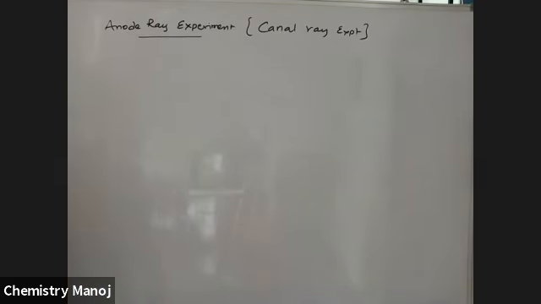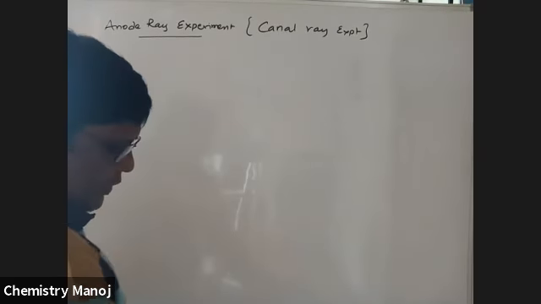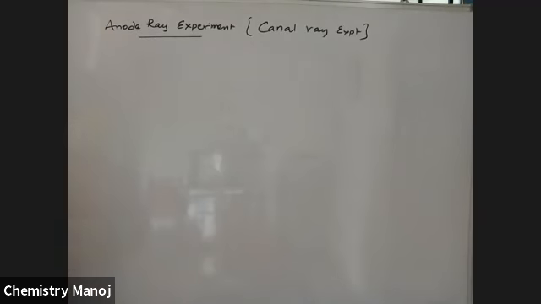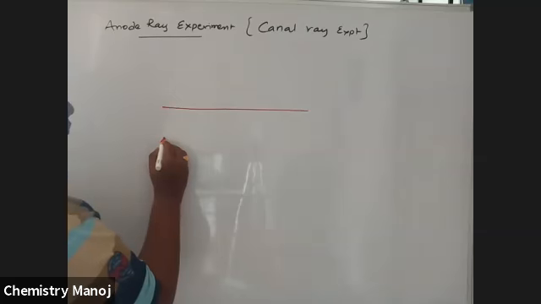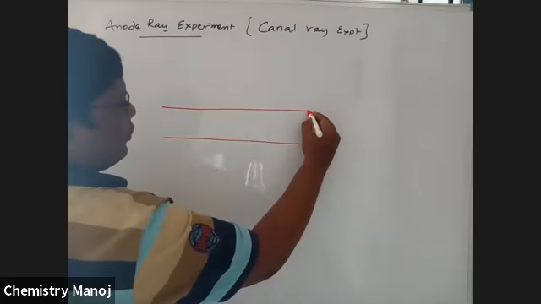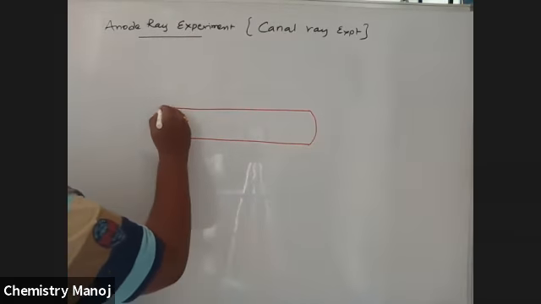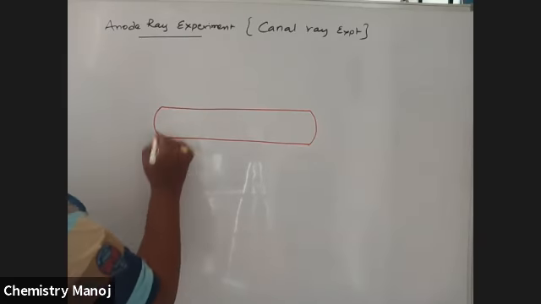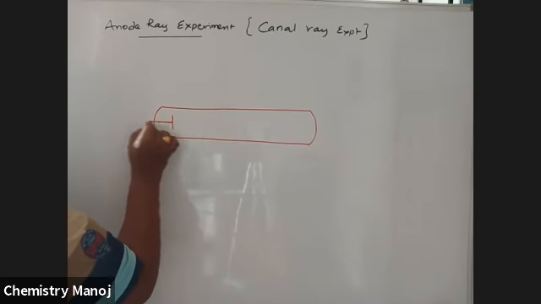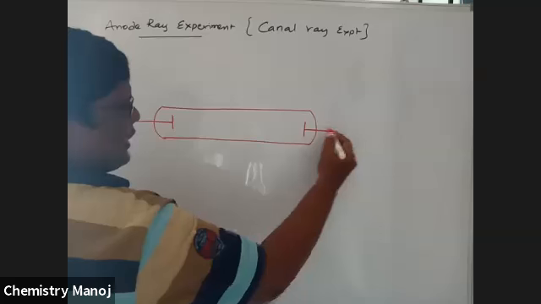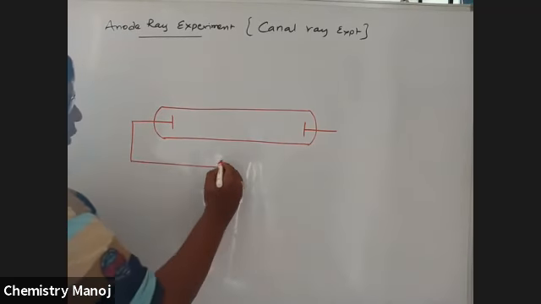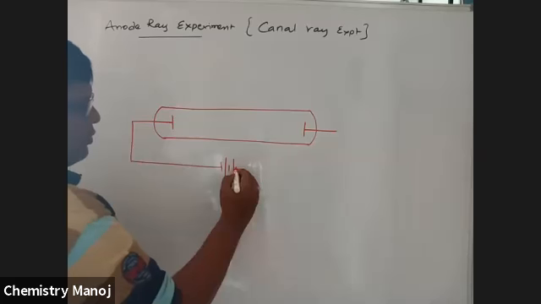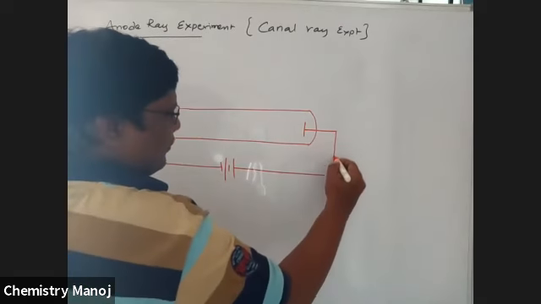What is this anode ray experiment? Just like in your previous case, see here, there is a glass tube closed at both the ends. In your previous case, there are two metal plates acting as anode and cathode, using a negative, positive, high voltage battery.